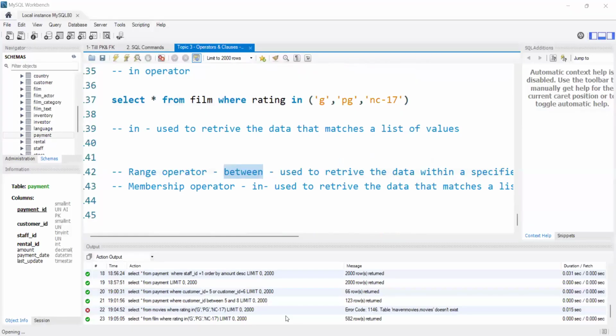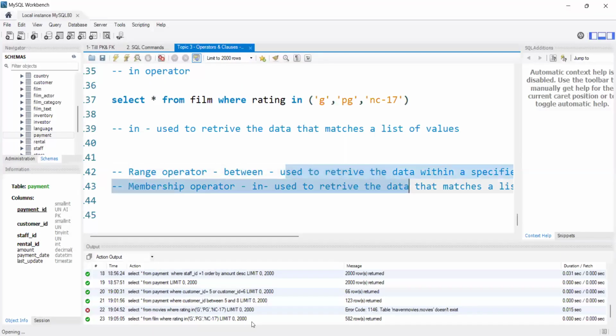Technically, we call the between operator a range operator, and the in operator a membership operator, correct? Sheikh, I didn't explain these points in the previous class, so listen to this once again. To check you or to confuse you in interviews, they will ask, explain what is a range operator, or explain about a membership operator. They won't ask directly, tell me about the in operator or between operator. They will ask indirectly like this.